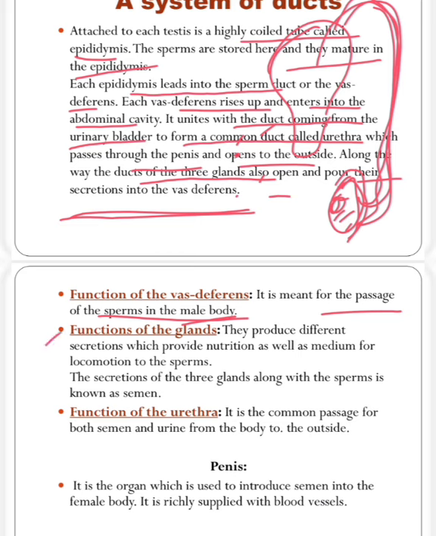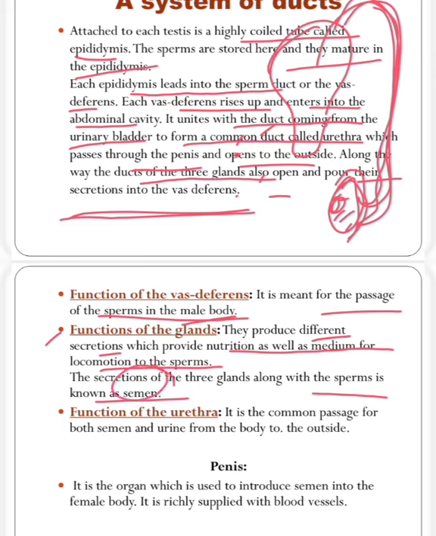Next, function of the glands. They produce different secretions which provide nutrition as well as a medium of locomotion to the sperm. So what is the function of all the glands? These glands will produce different types of secretions which provide the nutrition as well as the medium for locomotion of the sperms. And the secretion of the 3 glands along with the sperms is known as semen. So what type of liquid is produced through these glands? All these liquids along with the sperm are known as semen.